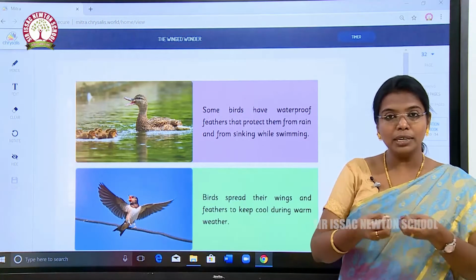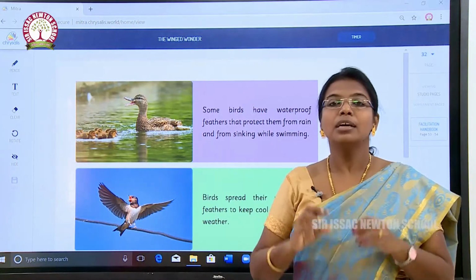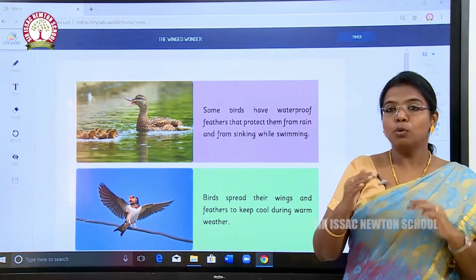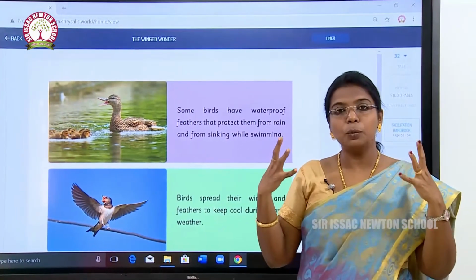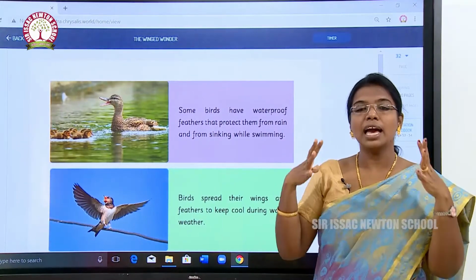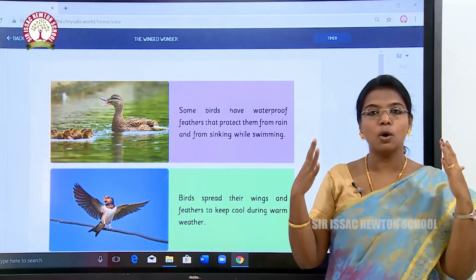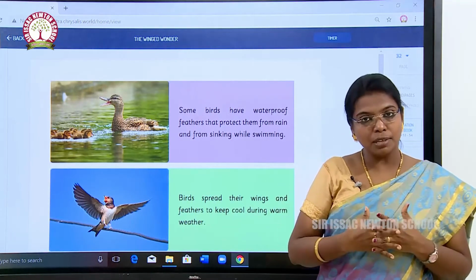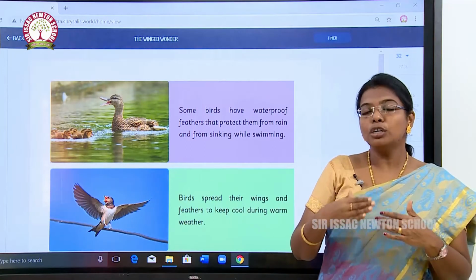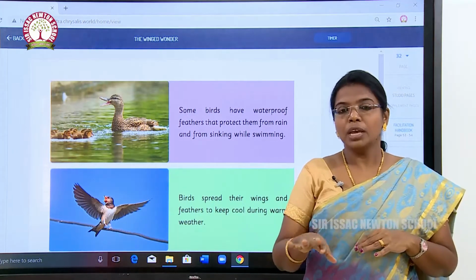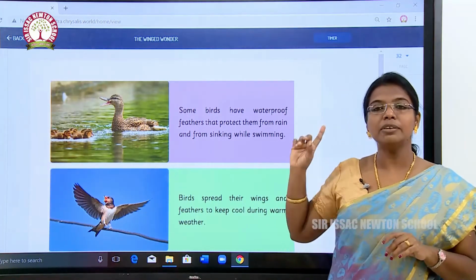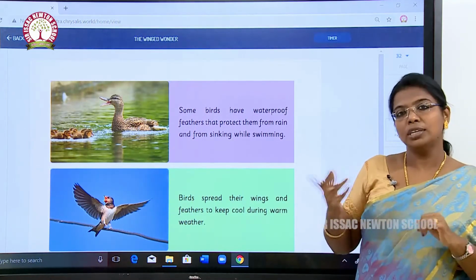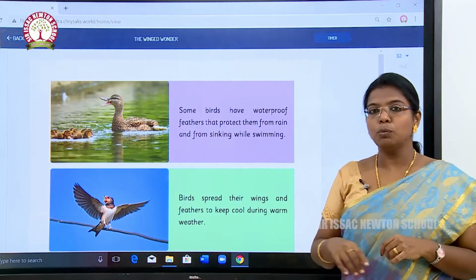But if I put a duckling, a small one of a duck, inside the water, the duckling will swim, and its feathers will not get wet because they have some kind of waxy substance on their feathers. That waxy substance keeps them from getting wet during swimming, and they also know how to swim. It is a very important characteristic of water birds, which can swim in water as well.